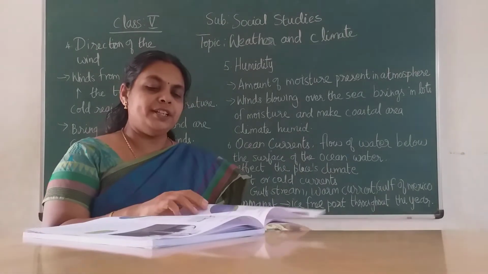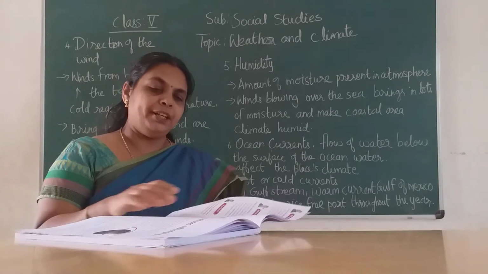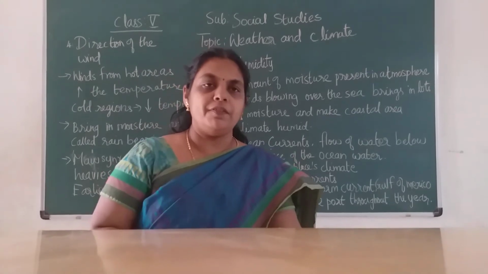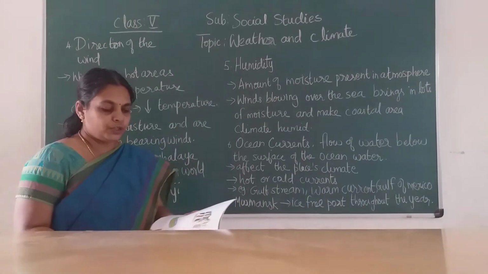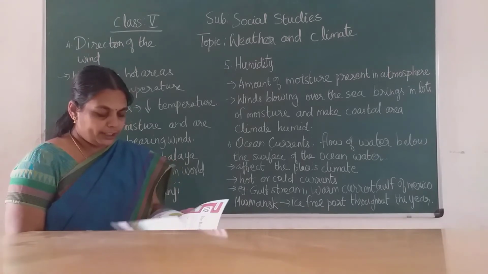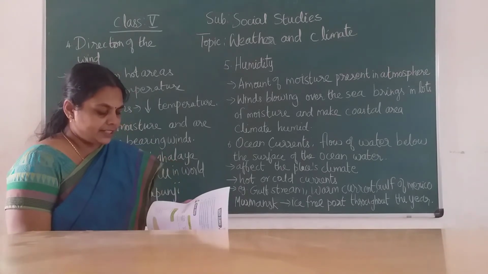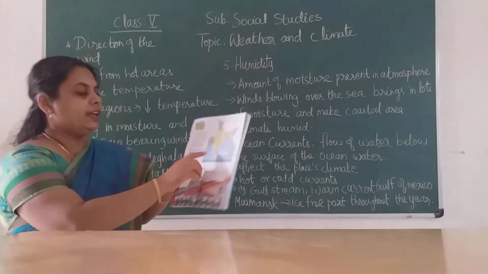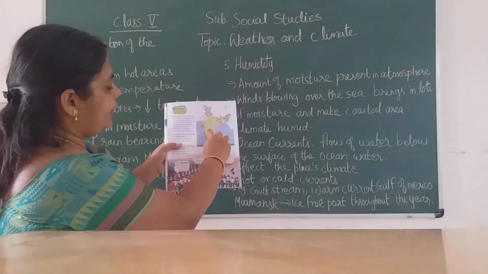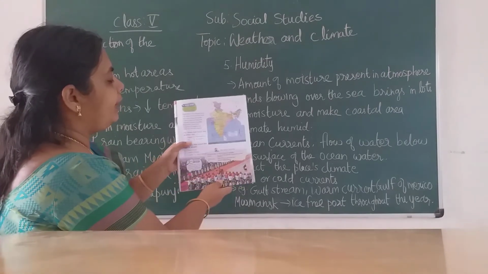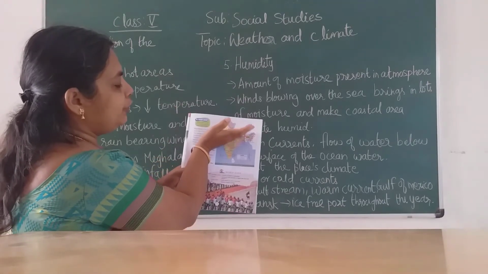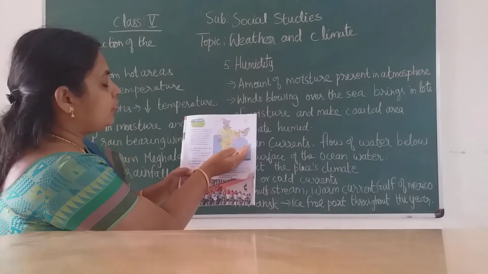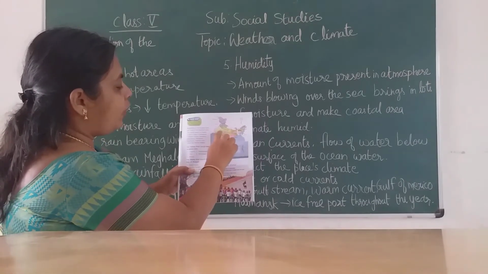Now it is monsoon season. How is it happening? Here we have the Arabian Sea on the west, the Bay of Bengal on the east and the Indian Ocean on the south. These winds move in all directions. The winds move over the Arabian Sea from the Indian Ocean and the Bay of Bengal and they bring the rain to all parts of India, children. That's why we have the monsoon now. Now it is the southwest monsoon, and they have all brought rain.